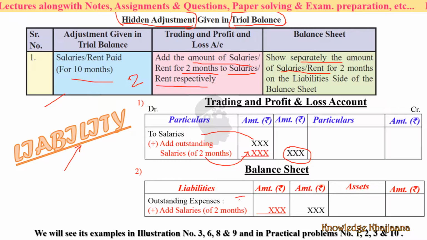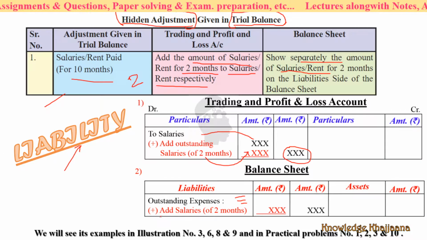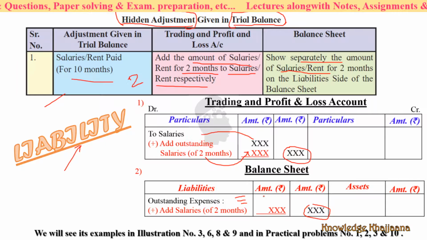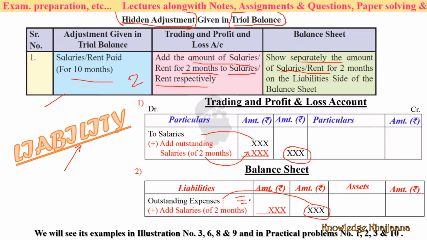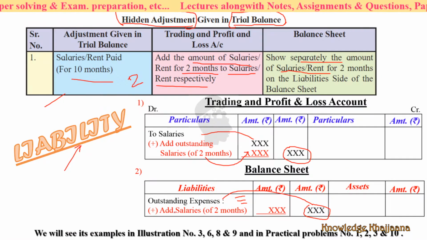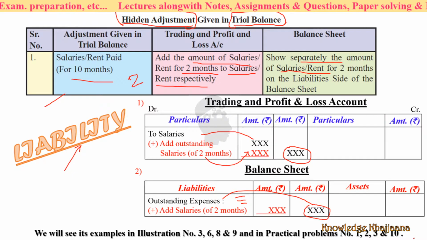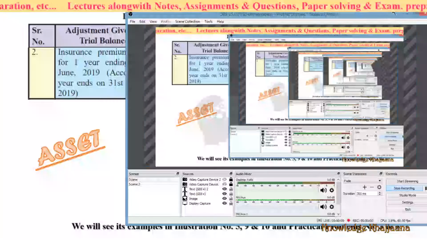If there are different outstanding expenses, then add salaries of 2 months there, and this would be your total outstanding expenses. Otherwise, if there are no other outstanding expenses, then you can directly write salaries. We see its example in illustration number 3, 6, 8, 9 and practical problems number 1, 2, 3.